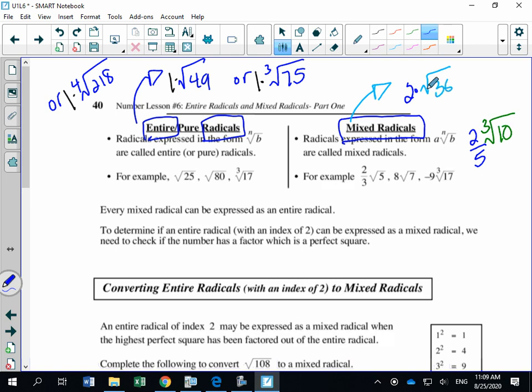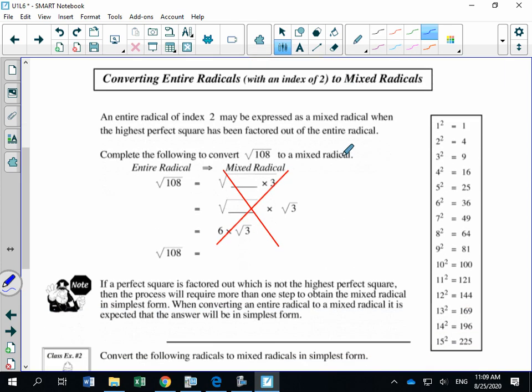This would be a mixed radical, and this would be a mixed radical. And what we're going to do in this lesson is convert between entire radicals and mixed radicals, okay? Now, the book has one way that they like showing how to do this converting between entire radicals to mixed radicals. I like using prime factorization.